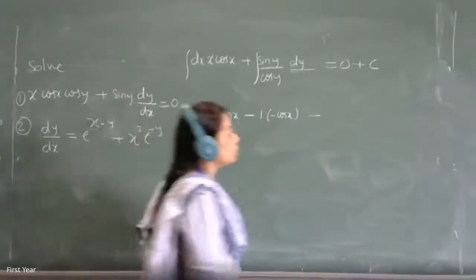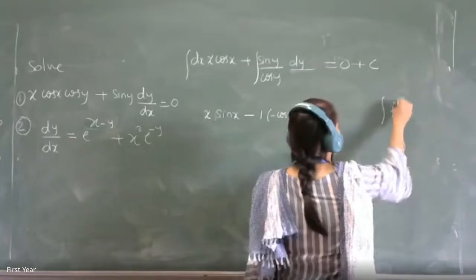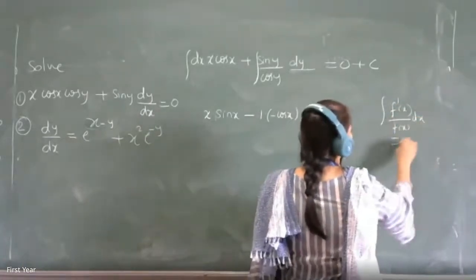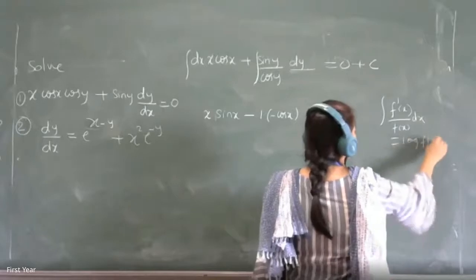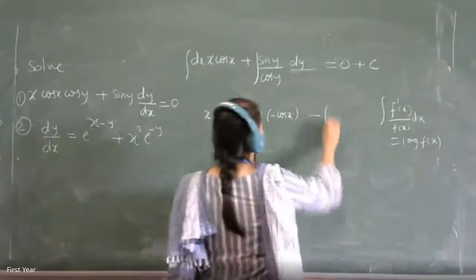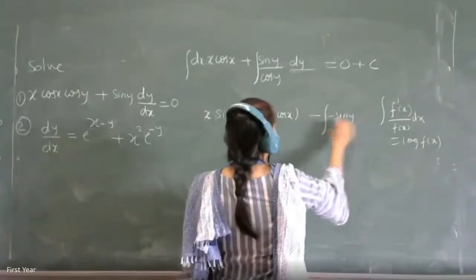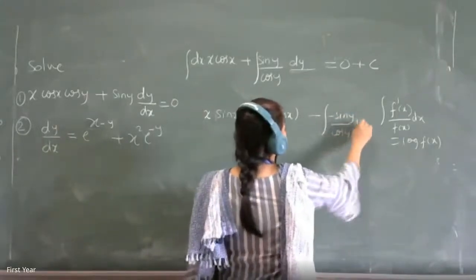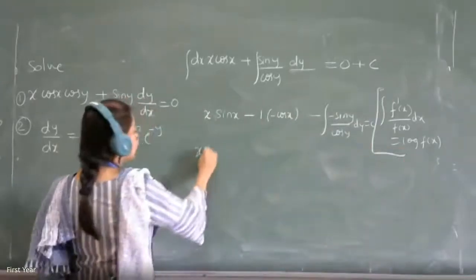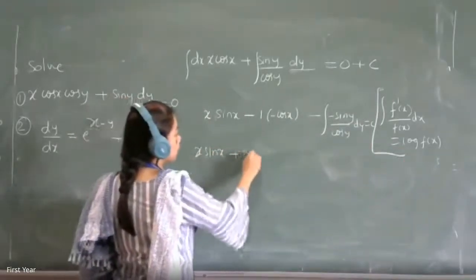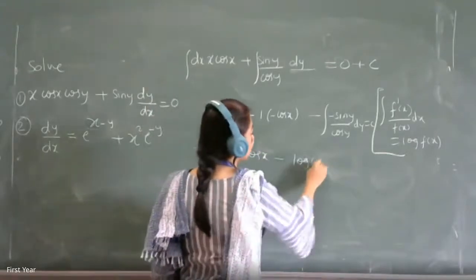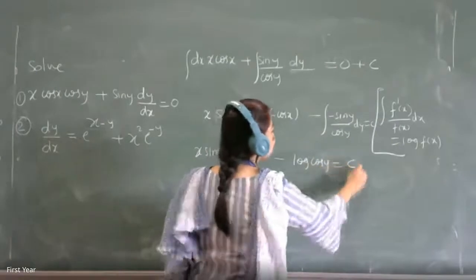But I generally use the integration formula: integral of f dash of x upon f of x dx is log of f x. So derivative of cos is minus sin, so add that: minus sin y upon cos y dy is equal to c. This is the reason. So x sin x plus cos x minus log of cos y is equal to c.